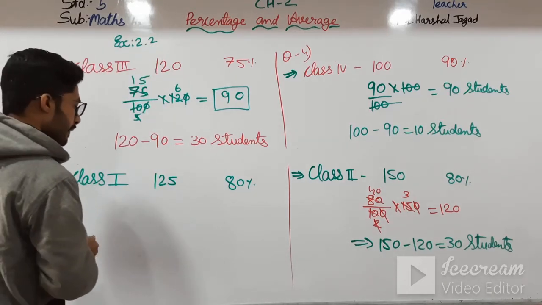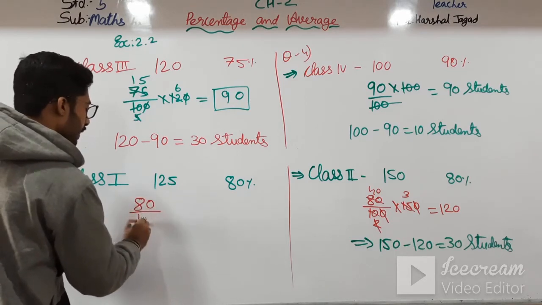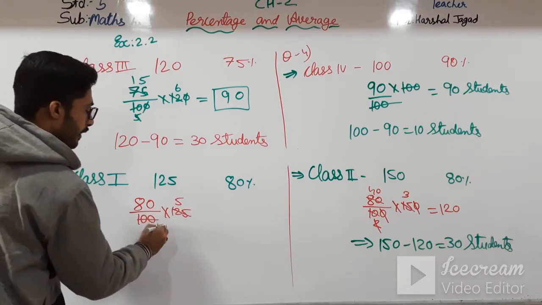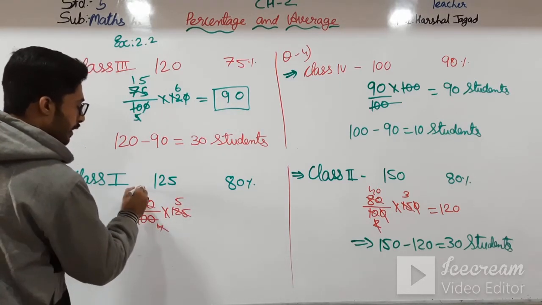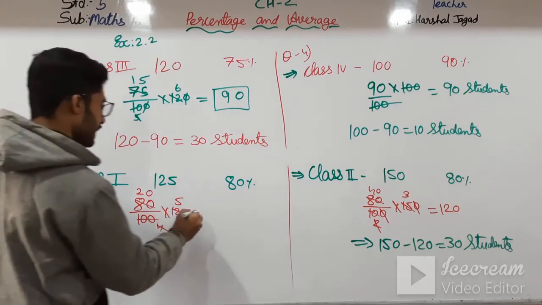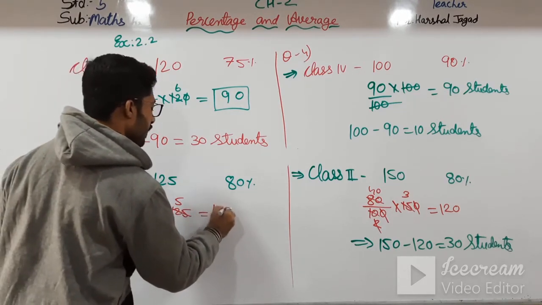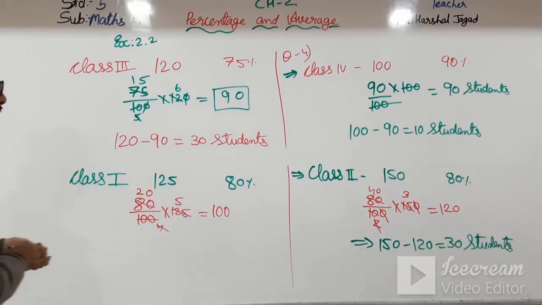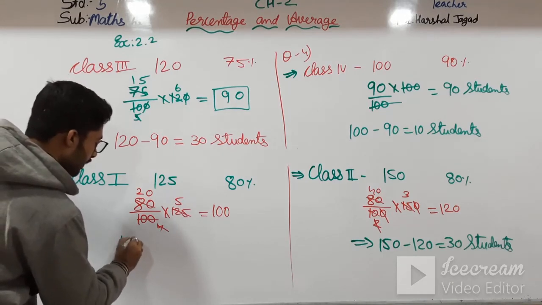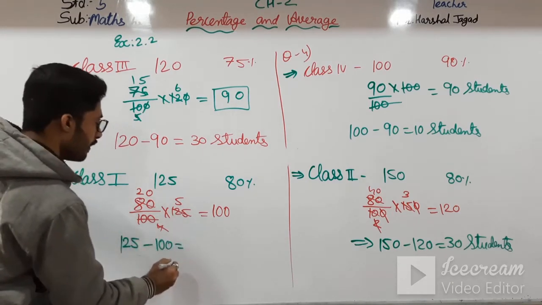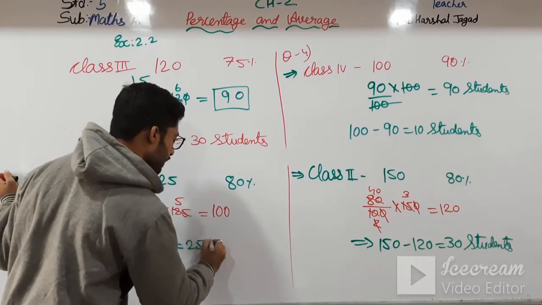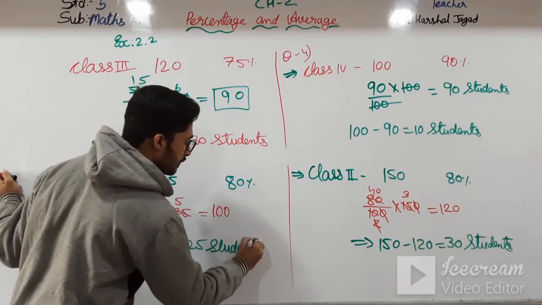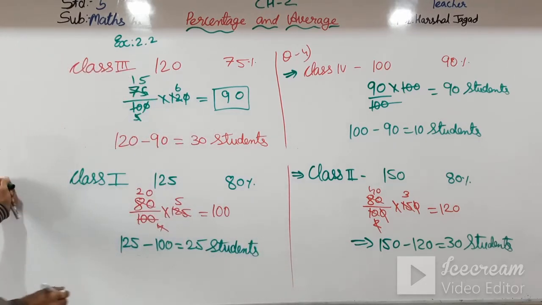That is 80 by 100 into 125, 25 into 5, 25 into 4. 4 2s are 8, 4 20s are 80, so 25 4s are 100 students have participated in sports activity. So here 125 minus 100, we get 25 as our answer. 25 students. Okay, please note down these students.